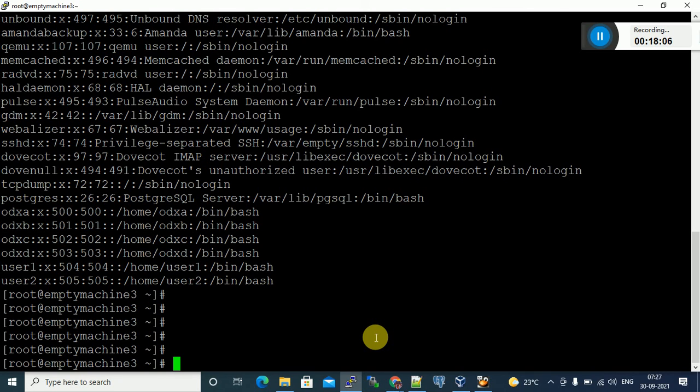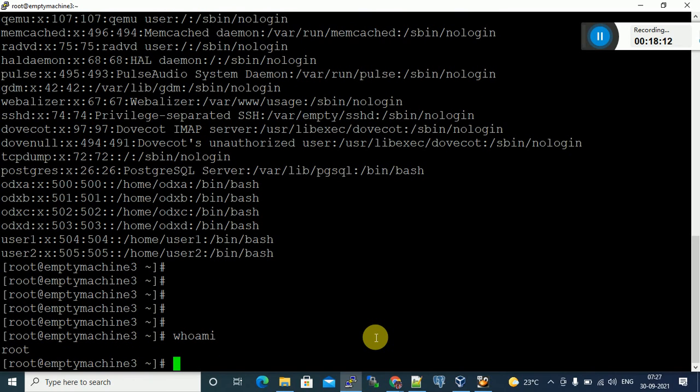Who am I? Username. Which user are we logged in as currently? Currently we are logged in as the root user. I want to know what is the group name for this root. Every user should have a user ID and a group ID, and there should be a group. I want to know the user ID of this root, the group ID, and the group name. How to find the user ID and group ID for this user?